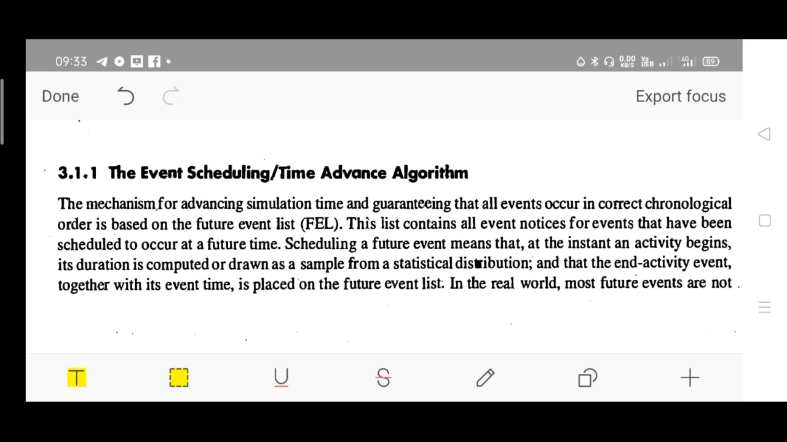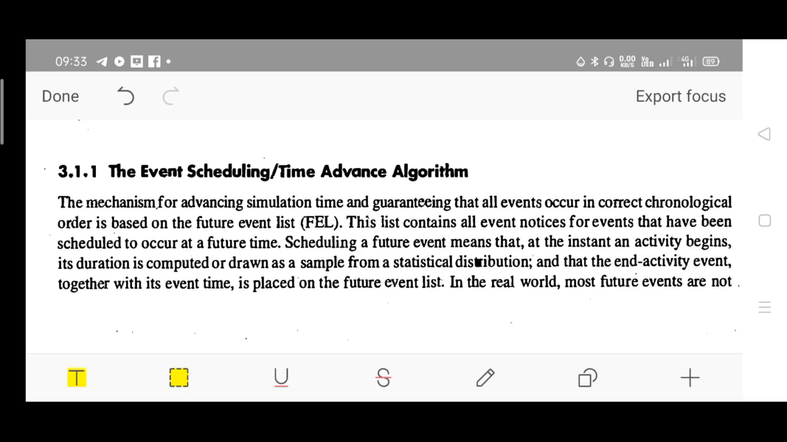Listen carefully. Suppose this is the first minute of simulation. Then the second minute is to be considered first, followed by the third minute and minute number 4, isn't it? It should be in chronological order. That is decided by the future event list. This list contains all event notices for events that have been scheduled to occur at a future time, in chronological order.